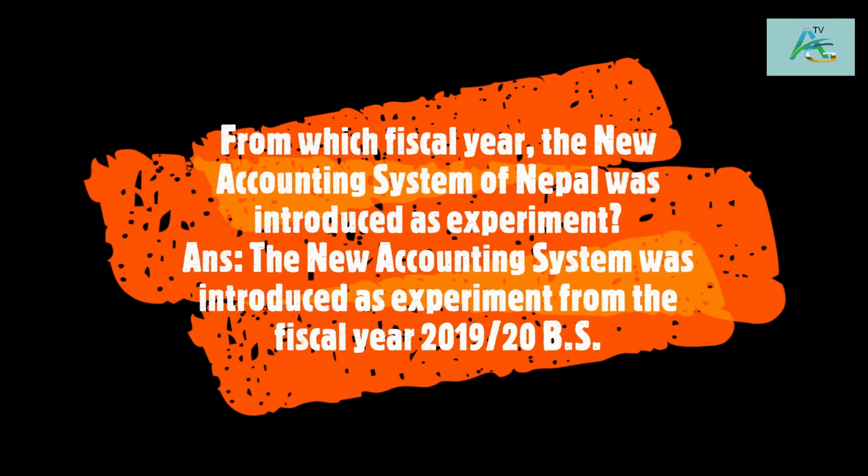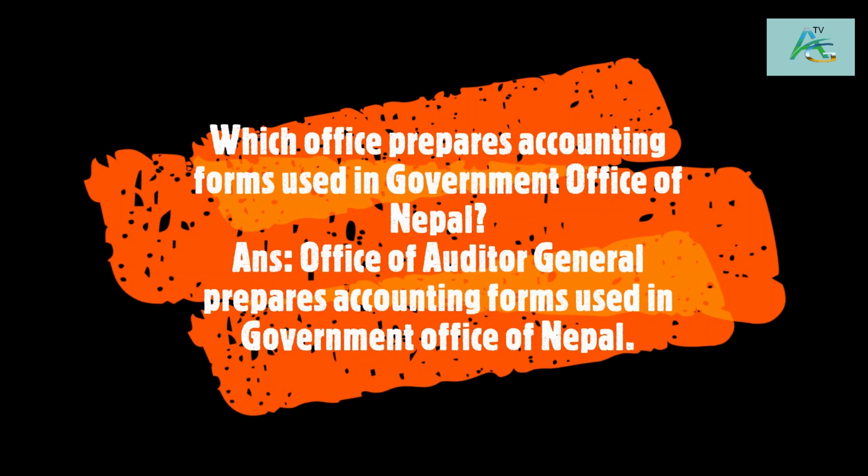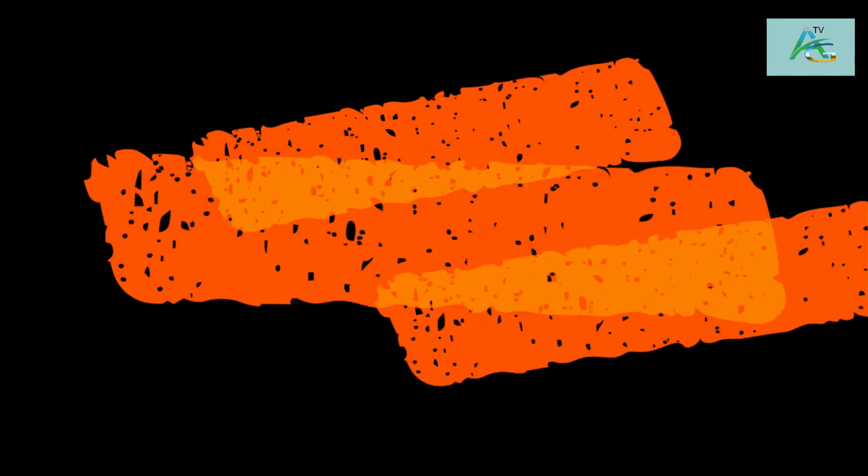From which fiscal year, the new accounting system of Nepal was introduced as experiment? The new accounting system was introduced as experiment from the fiscal year 2019-20 BS. Which office prepares accounting forms used in Government Office of Nepal? Office of Auditor General prepares accounting forms used in Government Office of Nepal.